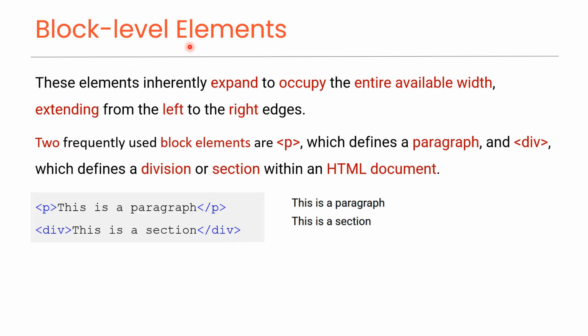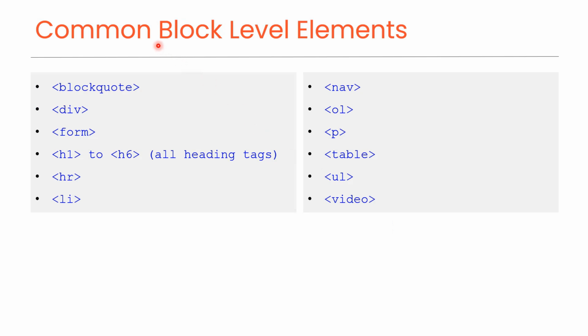Block-level elements. These elements inherently expand to occupy the entire available width, extending from the left to the right edges. Two frequently used block elements are p, which defines a paragraph, and div, which defines a division or section within an HTML document. Here is a sample code. As you can see in this preview, both elements start on a new line, instead of displaying side by side. Common block-level elements. Here is a list of some common block-level HTML elements.